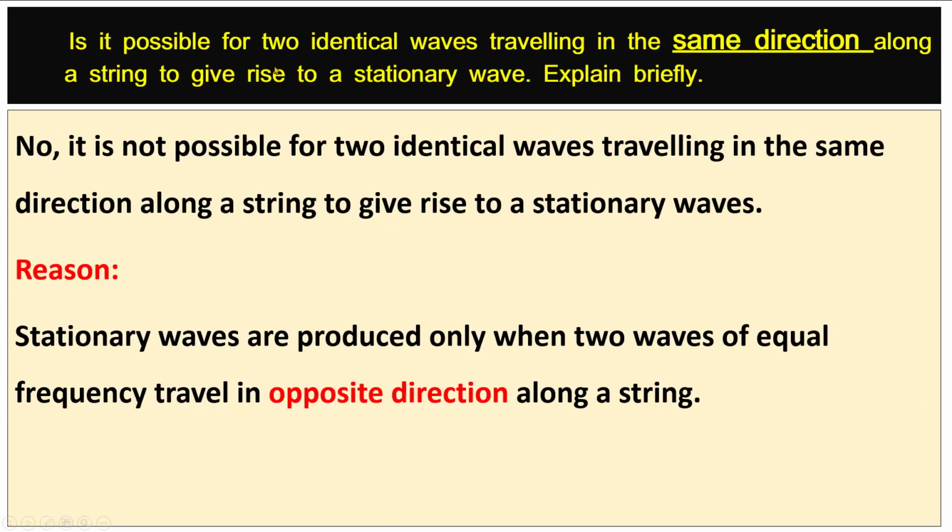Is it possible for two identical waves traveling in the same direction along a string to give rise to a stationary wave? Explain briefly. No, it is not possible for two identical waves traveling in the same direction along a string to give rise to a stationary wave. Stationary waves are produced only when two waves of equal frequency travel in opposite directions along a string.